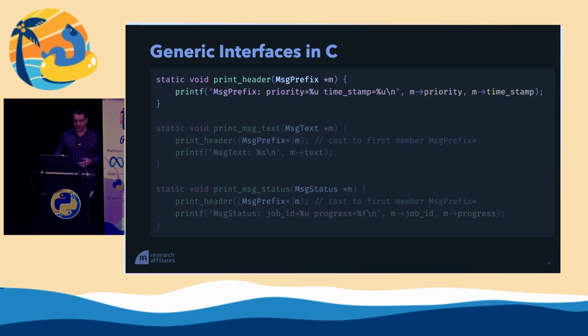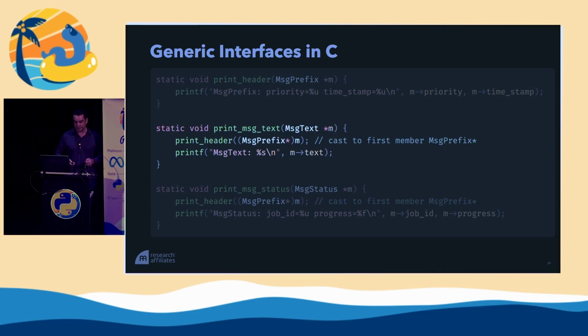So for example, here I have a function called printHeader. This takes a message prefix and reads from its fields. This interface will only work with message prefixes. Now I have a function for printing a message text, but I want to get that common stuff out of this struct. So fortunately, C lets me just cast that message text pointer into its first element, into message prefix. And then I can reuse this common function. This is kind of like calling into a base class. And then I can do my specialized behavior with what's left.